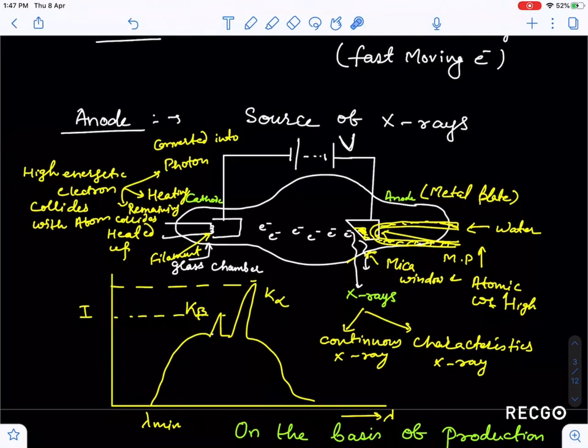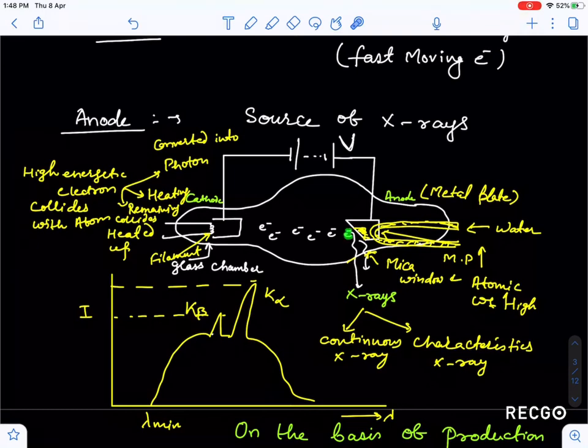When this high energetic electron hits the metal target, they lose their energy and some photons are emitted, and this photon is collected through this mica window. This is your X-ray, which is known as continuous X-ray. So this fast moving electron is responsible to produce X-ray, which is continuous X-ray, as well as characteristic X-ray.